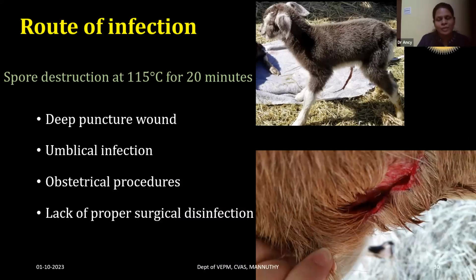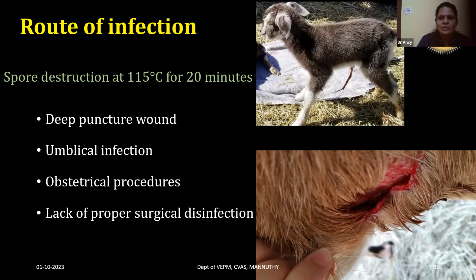So the deep puncture wounds that may be created during the parturition can favor an anaerobic environment for the multiplication of the spores. And the umbilical infections: when the kids are born, if the kids are exposed to soil and if the umbilicus is not tied or no disinfectant has been applied, the spores can get attached to the umbilicus, and when it dries, the organism can also get inside the body of the animal. And during obstetrical procedures, if you use any instruments without proper disinfection, it can introduce spores. And lack of proper surgical disinfection during the surgeries.